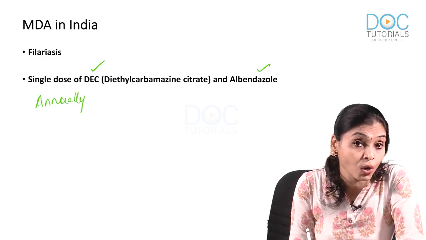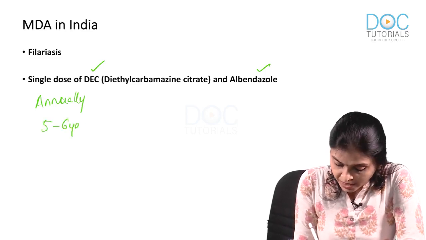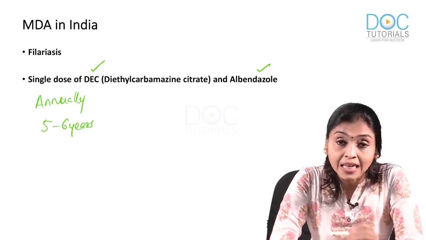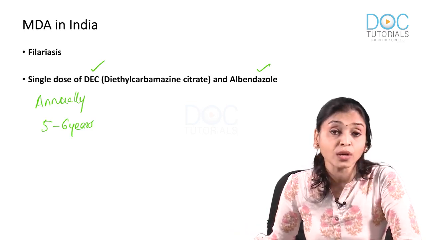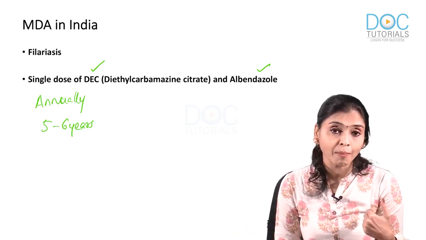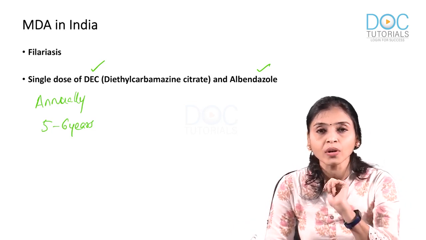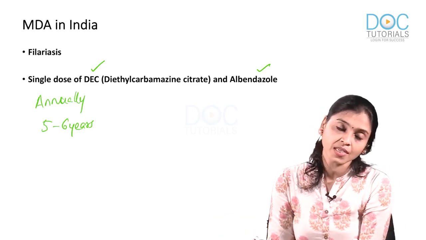Next MCQ, for how long? It is given for 5 to 6 years. Now, the question is why you are giving it for 5 to 6 years. This corresponds to the reproductive span of the adult worm. If at all one adult worm is there in the body, it can produce microfilaria only for 5 years. That is why you are giving it continuously for 5 to 6 years in an area.